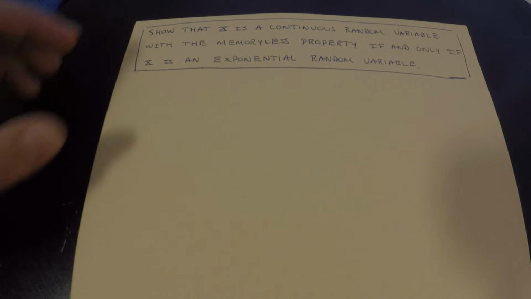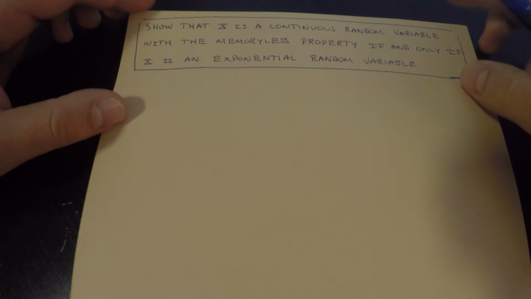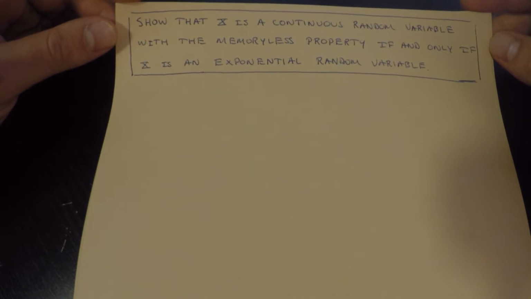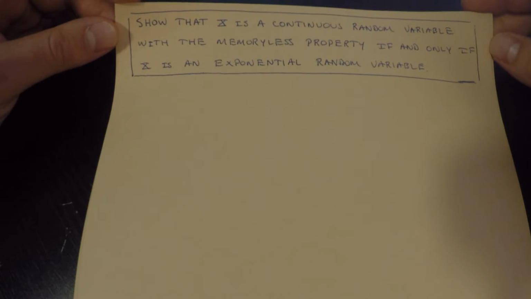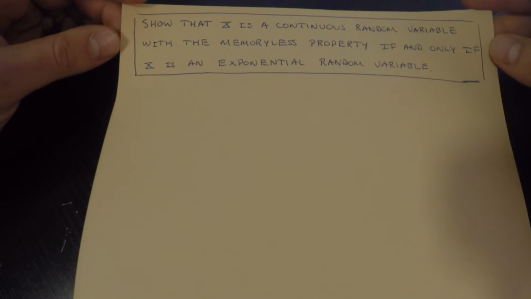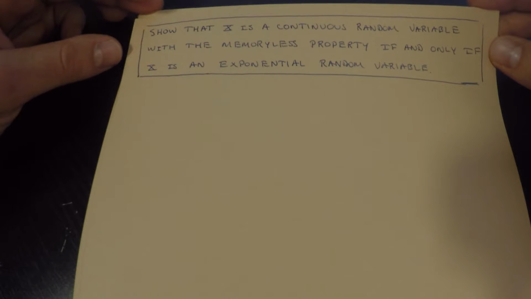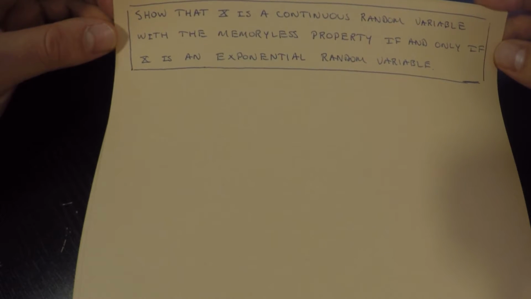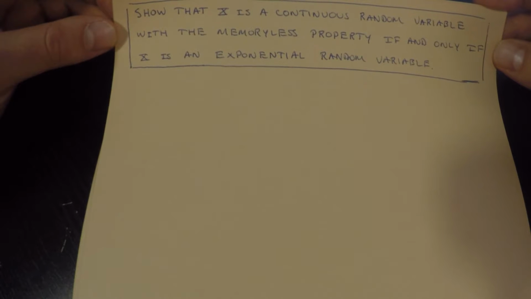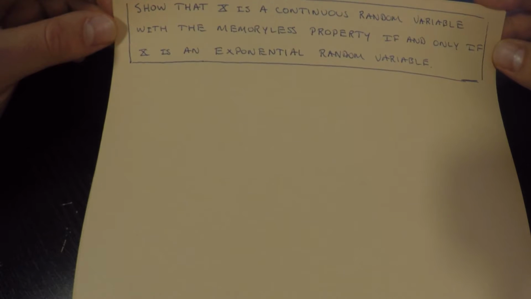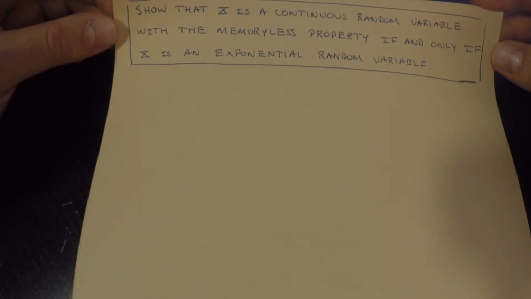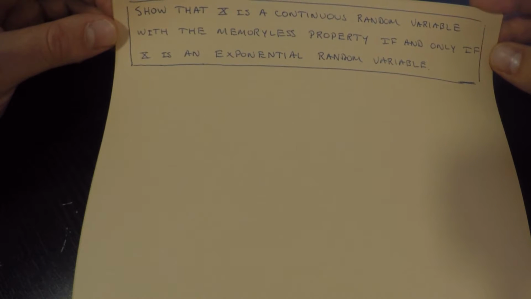So I want to show the following. I want to show that if you have a continuous random variable x, and we're going to assume that it's defined for positive real numbers, if you have this continuous random variable with the memoryless property, so those are the assumptions, that this implies that this continuous random variable is an exponential random variable.